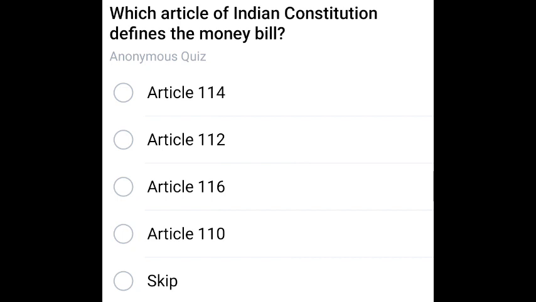Which article of Indian Constitution defines the money bill? Repeated question. Money, 110. Money bill, 110. Remember this. Money bill comes under Article 110. Next question.